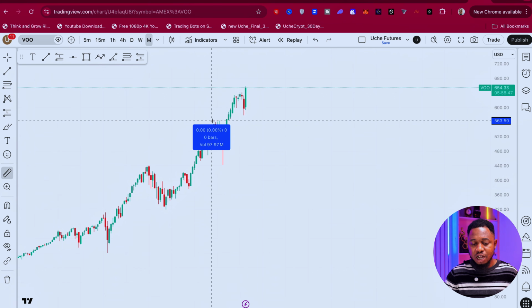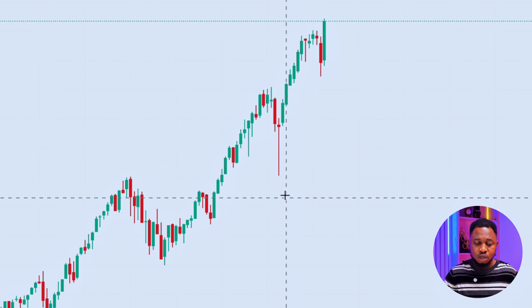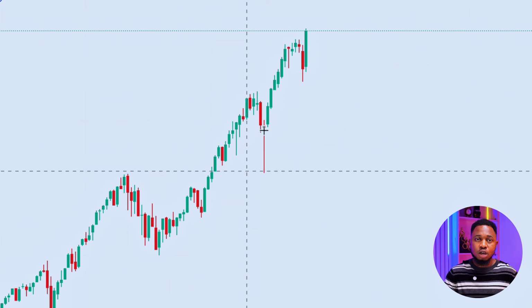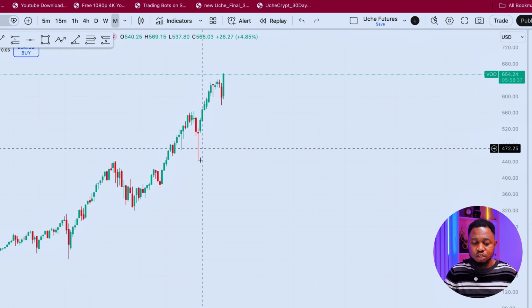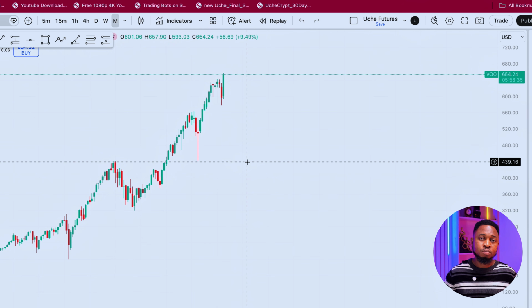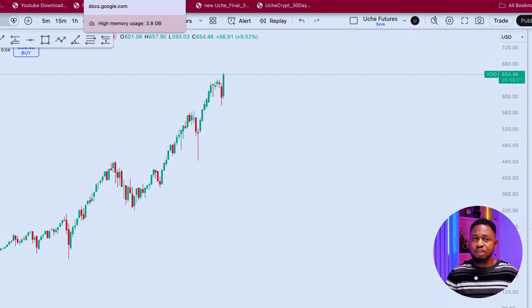And even when it moved down from this point down to this point, this was a 21% crash. You can see you would have made more money buying at this lower price. So dips like this, when prices go down like this, are a perfect time to look into investing in it. If you want to be a little better in terms of buying at cheaper prices, then look out for periods like this and try to buy when it crashes like this. Otherwise, just stick to your normal investment. It's still going to turn out very well if you're investing in it.